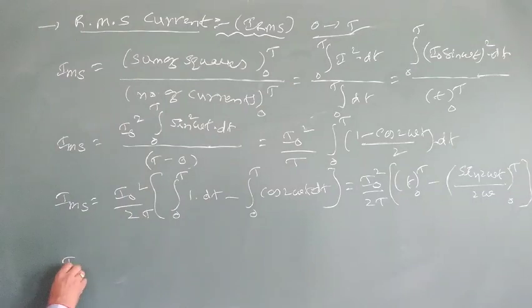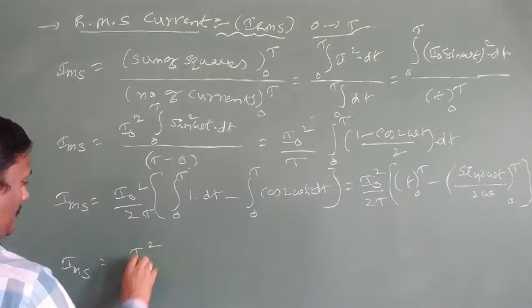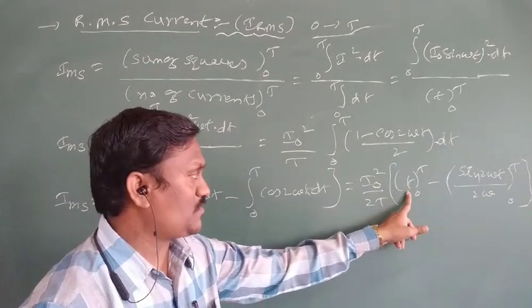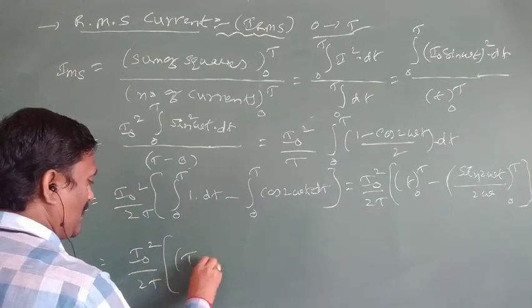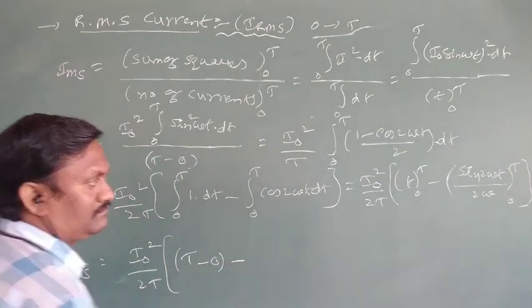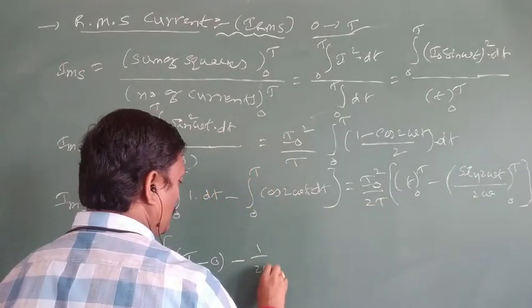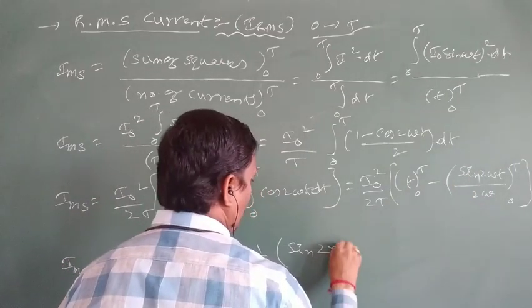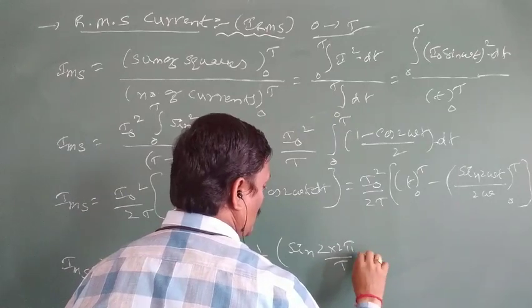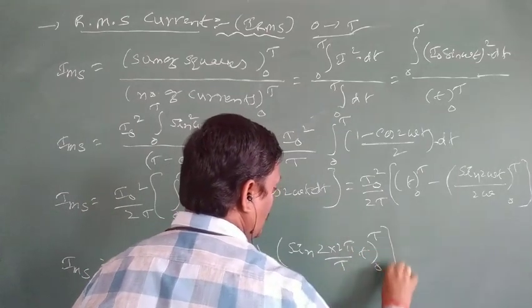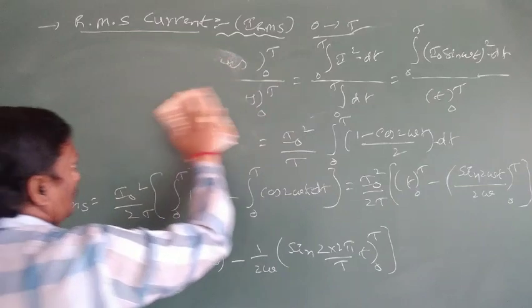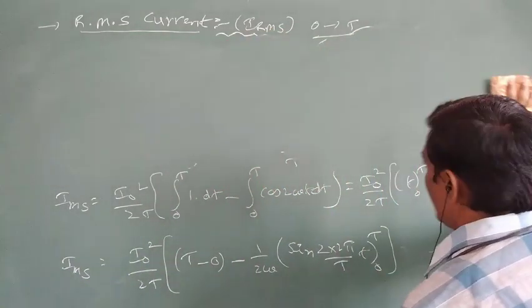Simplify. IMS is equal to I naught square by 2t into, applying the limits, in place of small t first apply the upper limit capital T, so t minus 0, minus this: 2 omega is outside, 1 by 2 omega into sin of 2 omega t, where omega means 2 pi by capital T, into small t, limits 0 to capital T. Simplified, we are getting the IMS value.